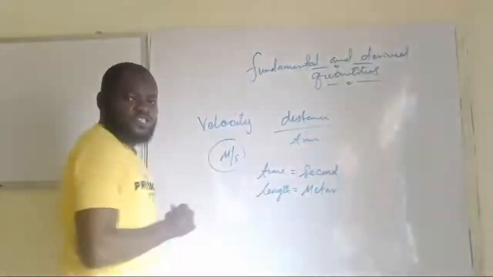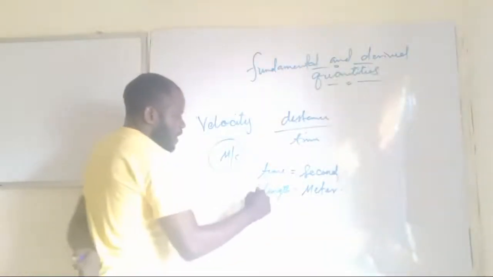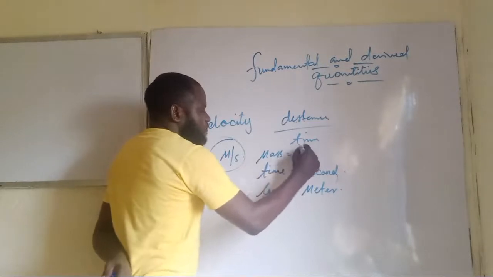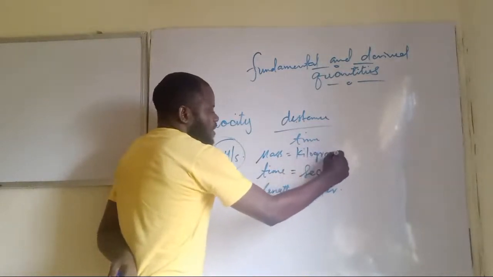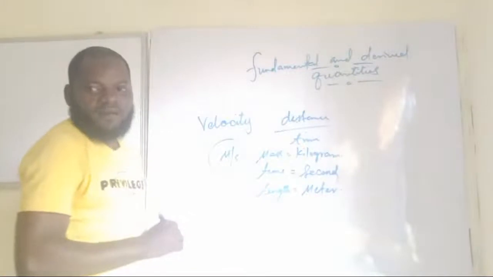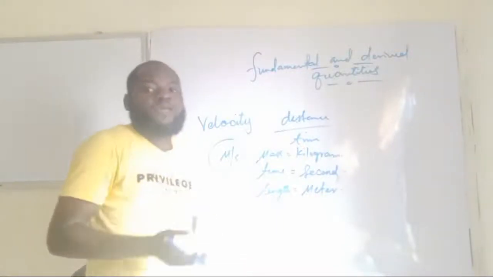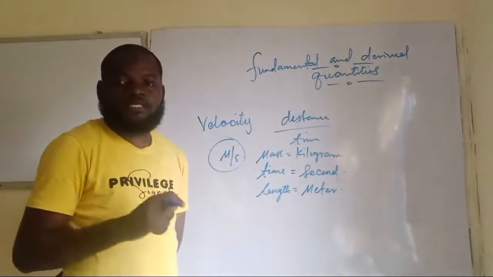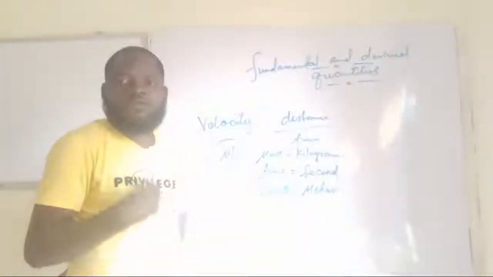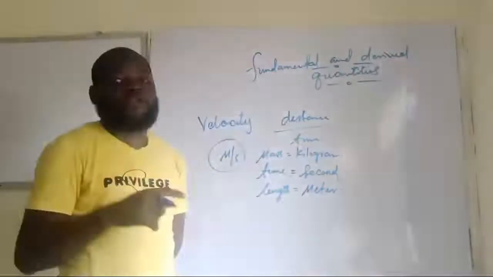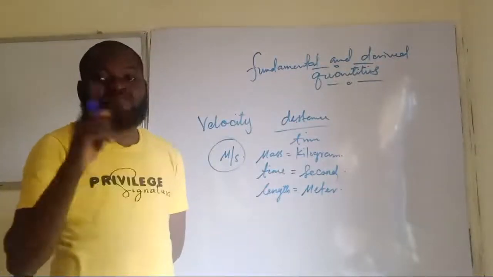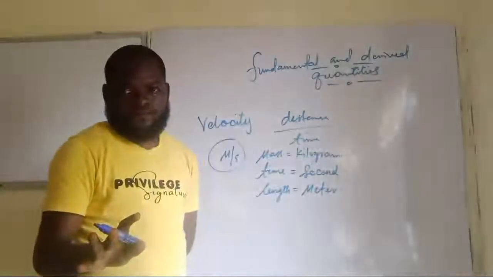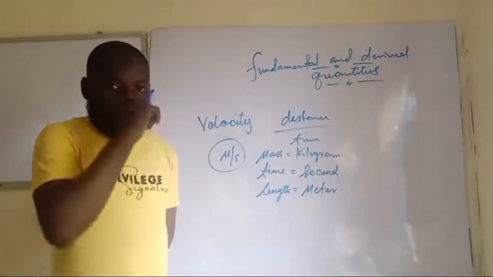The same thing goes for, what is it called? Mass. Mass, you can't express it in terms of another quantity other than what? Kilogram. Are you getting it now? Remember, you can also express it as what? As tons, or you express it as a gram. Am I making sense now? That does not mean that you are expressing it in terms of another quantity. Just like what I explained earlier, you are expressing it in terms of metrics. Are you getting that now?